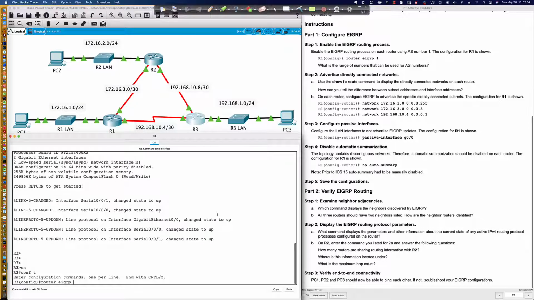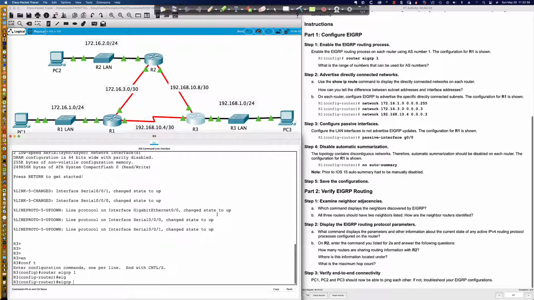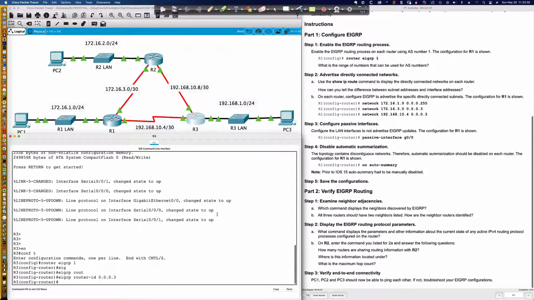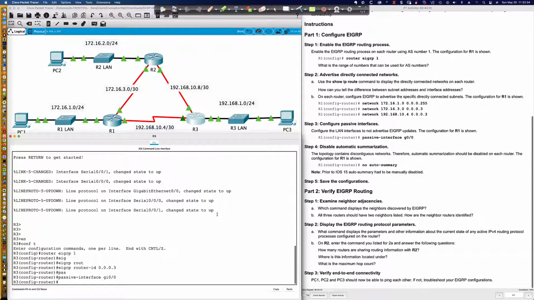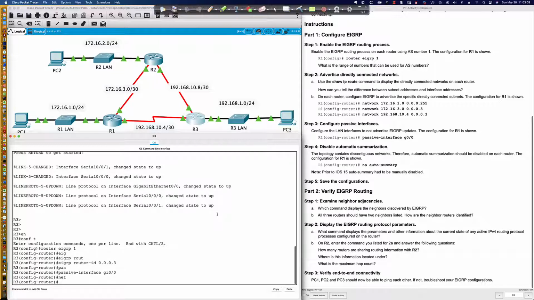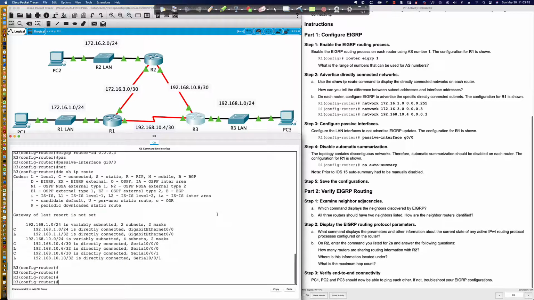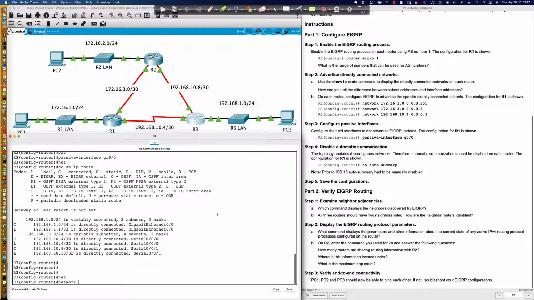So we'll get into global config. We'll say router eigrp 1. I'm going to go ahead and set the EIGRP router ID. I'm going to practice what I'm preaching here. And then we're going to say passive-interface GigabitEthernet 0/0. And now I'm going to add in my network statements. But instead of looking at the diagram up here, let's do show ip route. Let's look at the routing table and see if we can come up with what the network statement entries would be.